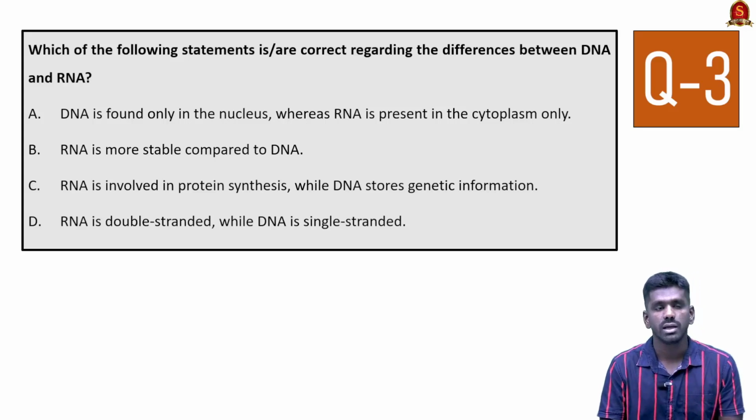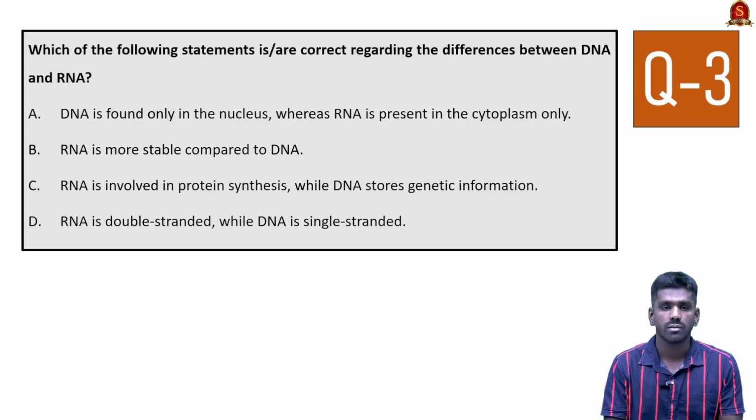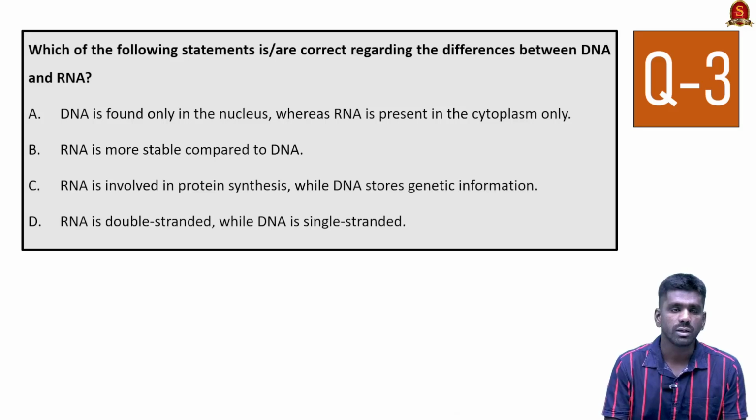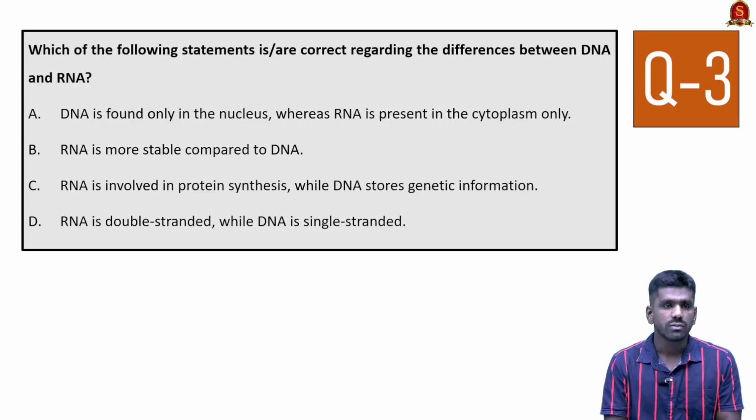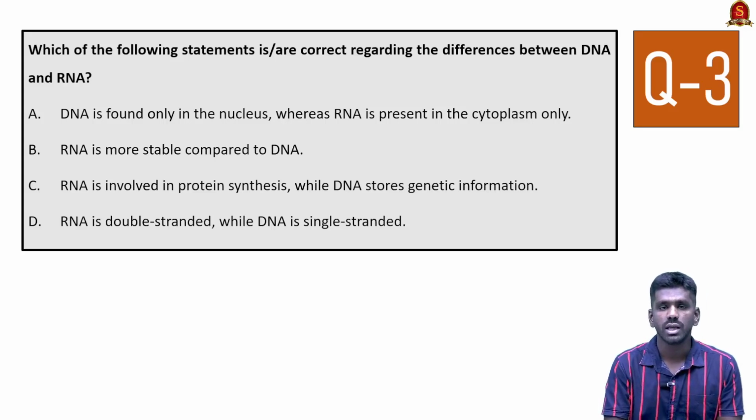As I said earlier, RNA is single stranded, DNA is double stranded. To remember this, the D in DNA stands for double stranded, deoxyribose nucleic acid, which is a double stranded structure, while RNA is very less stable and it is single stranded. RNA is somewhat inferior to DNA. So remember like this. So the correct answer for this question is option C. RNA is involved in protein synthesis, DNA is involved in storage of genetic information.